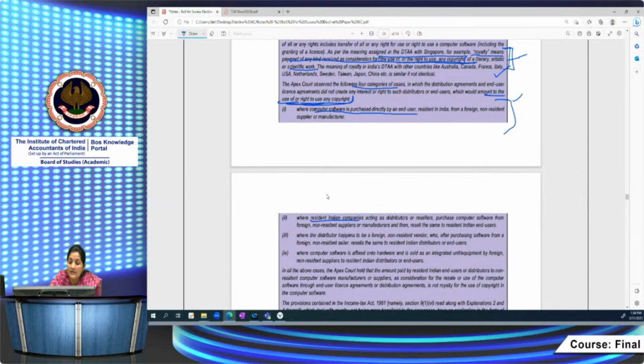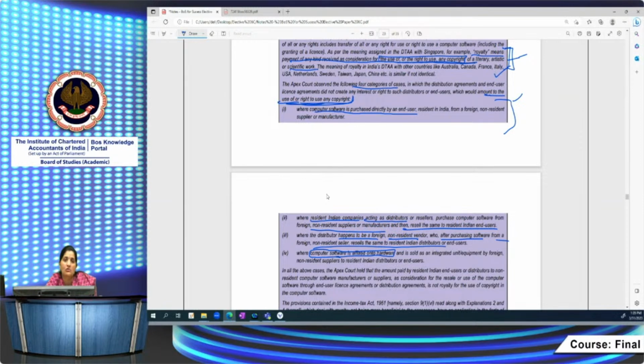Then where a resident Indian company is acting as a distributor, I am a distributor reselling to other consumers and users, and purchasing the software from non-resident suppliers, in that case it would not be attracted. Then where a distributor happens to be a foreign or non-resident vendor who, after purchasing software, resells it to Indian residents. Then where computer software is affixed onto hardware as a mandatory portion. You are transferring hardware which has no use without computer software, so the computer software is embedded into the hardware.